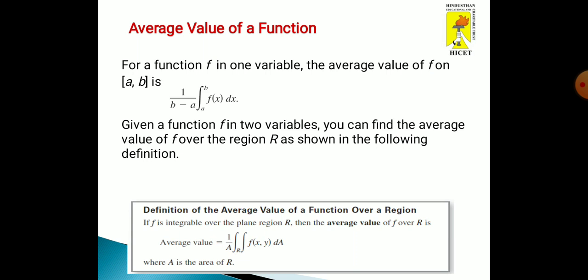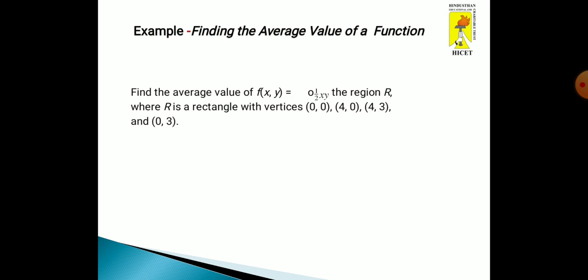So the definition is here. If f is integrable over the plane region R, then the average value of f over the domain R is equal to 1/A times the double integral over R of f(x, y) dA, where A is the area of R. This is called the average value of a function over a region.